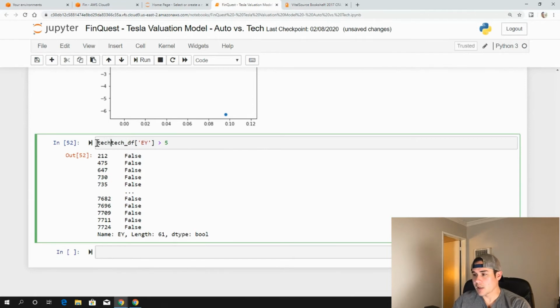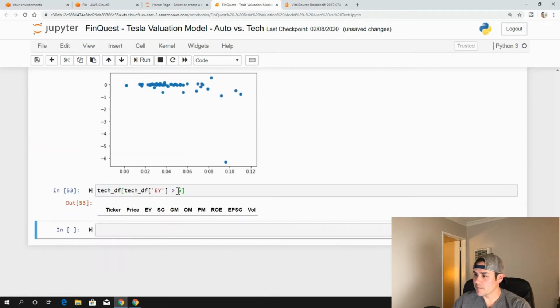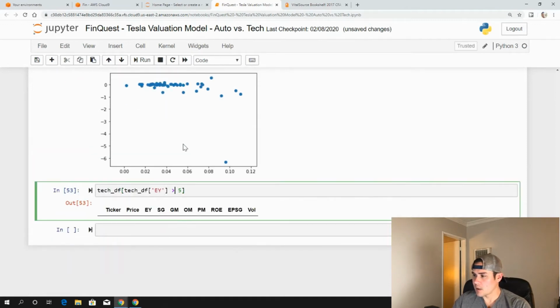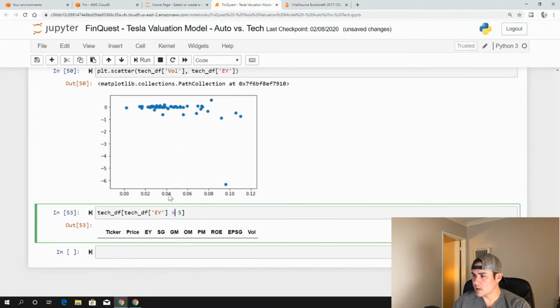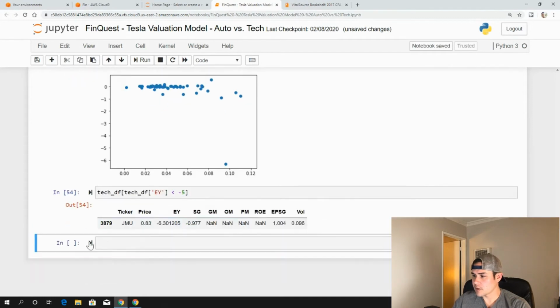To look at that column, we specify tech DF and then put that conditional in there. So JMU is the really odd one here. So we're going to remove this.